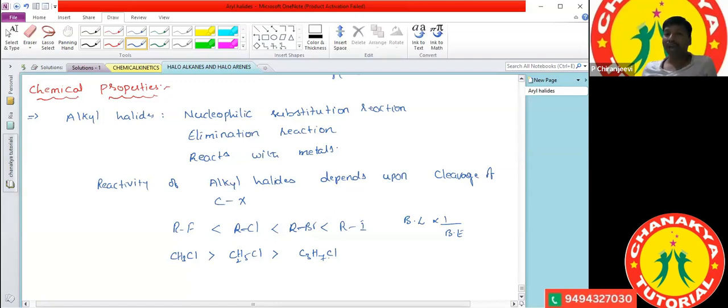Because the polarity decreases. Polarity, and not only that, we can explain based on the inductive effect. While discussing the inductive effect, it is applicable for the first 3 to 4 carbon atoms only. The inductive effect explains the polarity of the compound. So in GOC, while studying the GOC, we studied this.